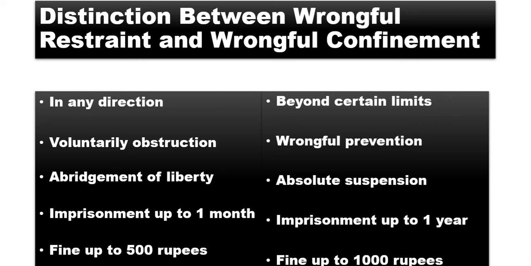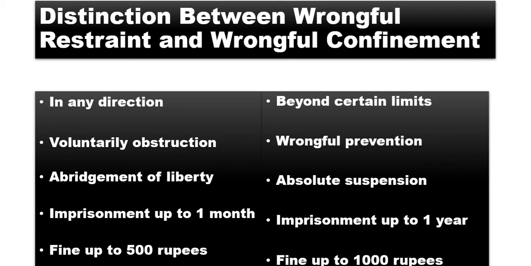Now, in wrongful restraint, there is voluntary obstruction, whereas in wrongful confinement there is wrongful prevention, right? Voluntarily, here you can see the intention, whereas in confinement you cannot. It could be in any manner, but intention is immaterial. The third point is abridgment of liberty.